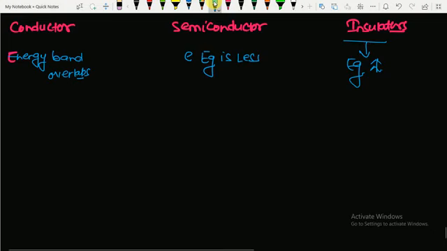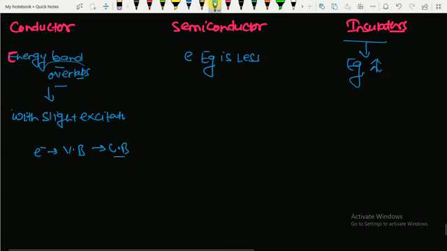Now in case of conductor, as the energy bands overlap, with slight excitation, an electron will jump from valence band to conduction band.